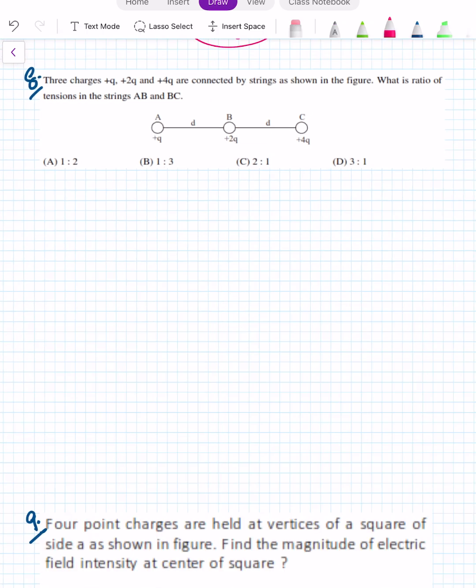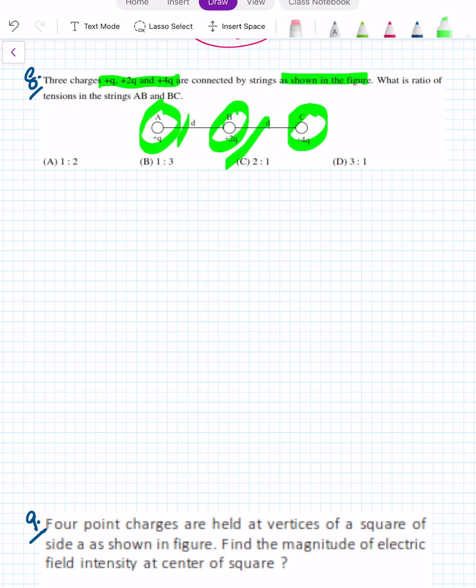Let's take the next question. Three charges plus Q, 2Q and 4Q are connected by two strings AB and BC as shown in the figure. They are asking to find the ratio of the tension in the two strings. These three charges are connected by the two strings.